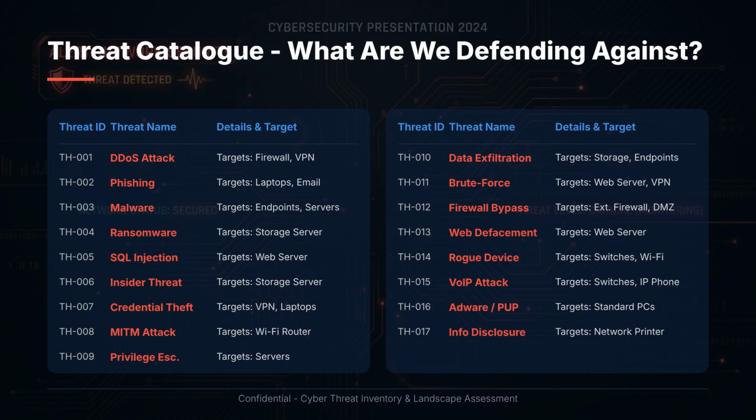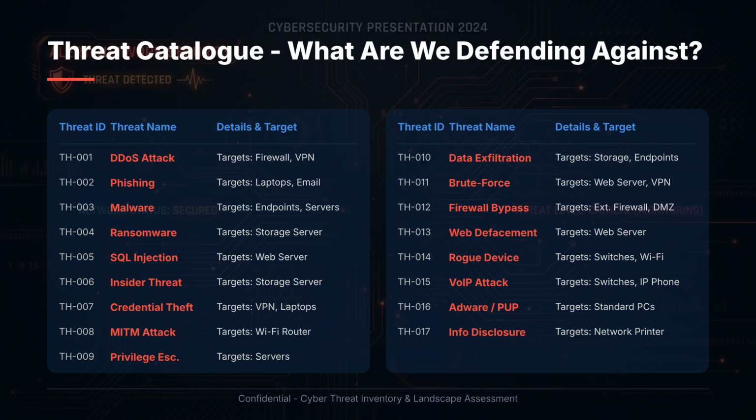Now, we identify the threats, the actors, and events that could harm our assets. We have categorized them into 3 groups: external threats, DDoS attacks targeting firewalls and VPN, SQL injection targeting the web server, firewall bypass via misconfiguration, web defacement, and brute force attacks.